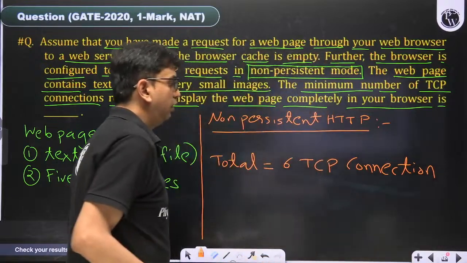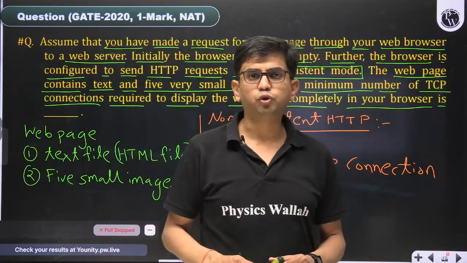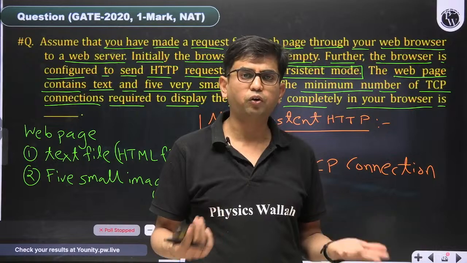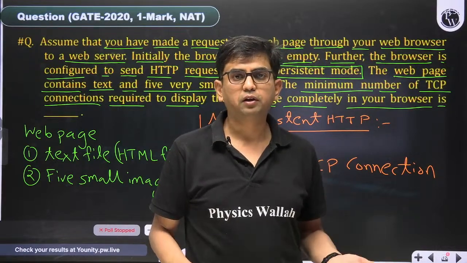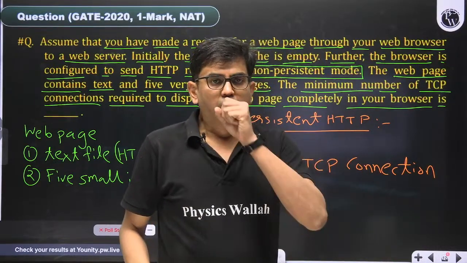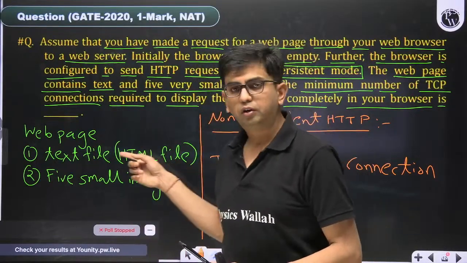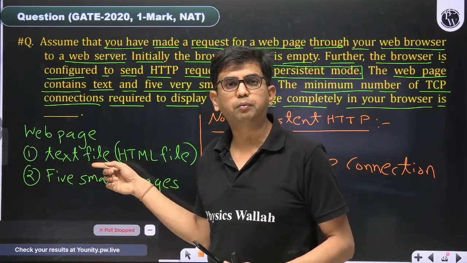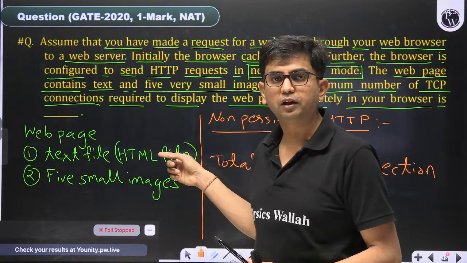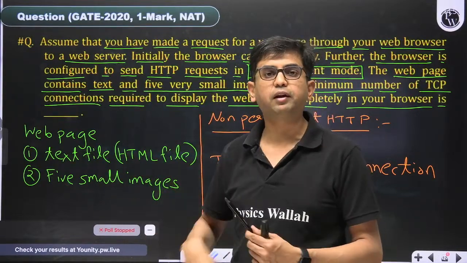Now some people are saying, can we use parallel TCP connections? Of course, if your machine supports it, but do not say that I'll use 6 parallel TCP connections. The reason is that first we have to open one TCP connection and request the base HTML file.